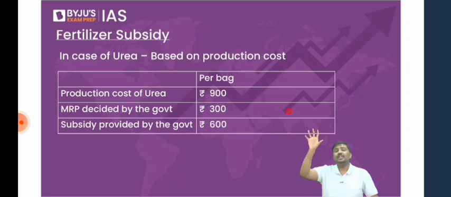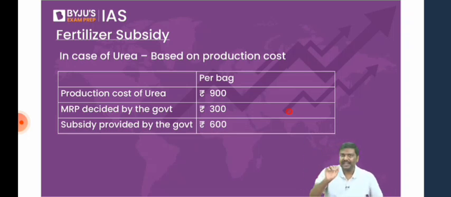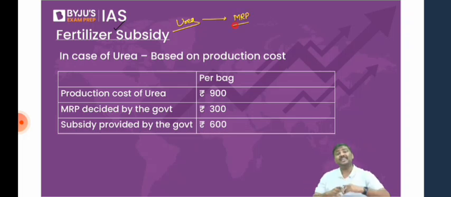What you'll see is that for urea, the Government of India follows one method to calculate subsidy. For diammonium phosphate and muriate of potash, the government follows a different method to provide subsidy. How are the methods different? Follow this carefully. In case of urea subsidy, the government will fix MRP. Remember this. What is MRP? Maximum retail price.